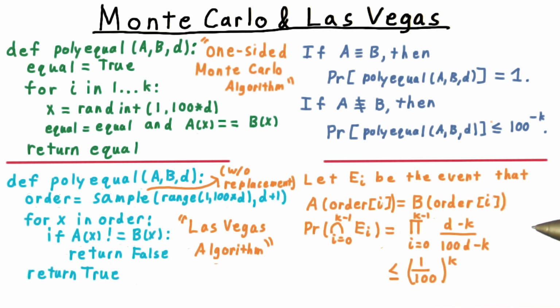Returning to the Las Vegas version of our polynomial identity verifier, we can write the probability that we don't detect a difference in k iterations as this product here. With a little more work, we can get a tighter bound than this, but for our purposes, this simple bound works. Note that even though the probabilities here are the same, the meanings are different. In the Monte Carlo algorithm, the probability represents the chances that the algorithm will return an incorrect answer. In the Las Vegas algorithm, it says something about the running time for an algorithm that will always produce the correct answer.